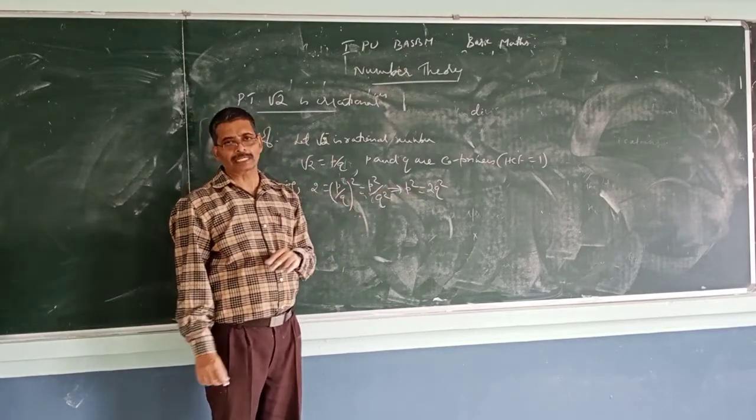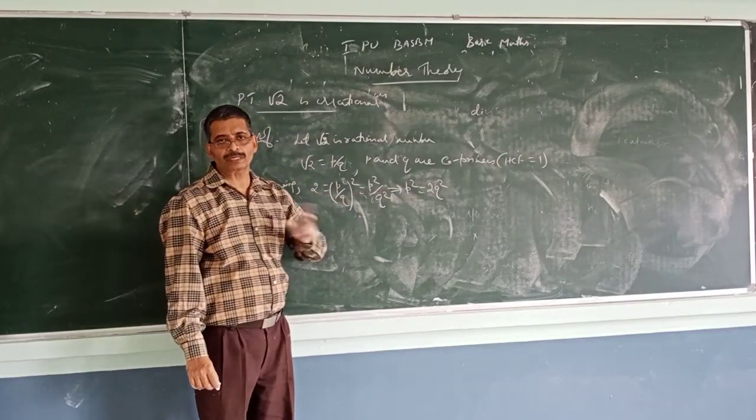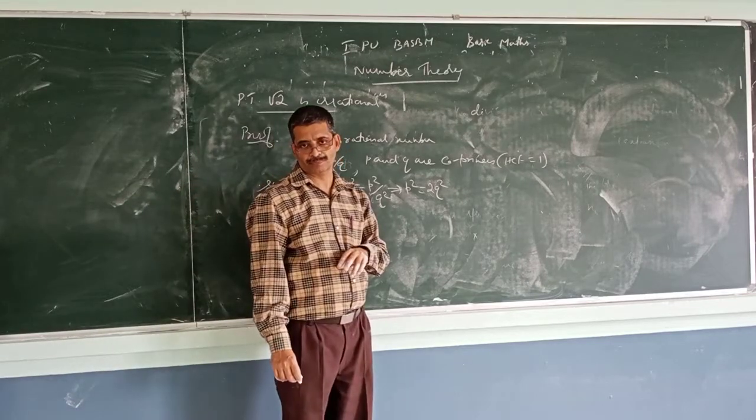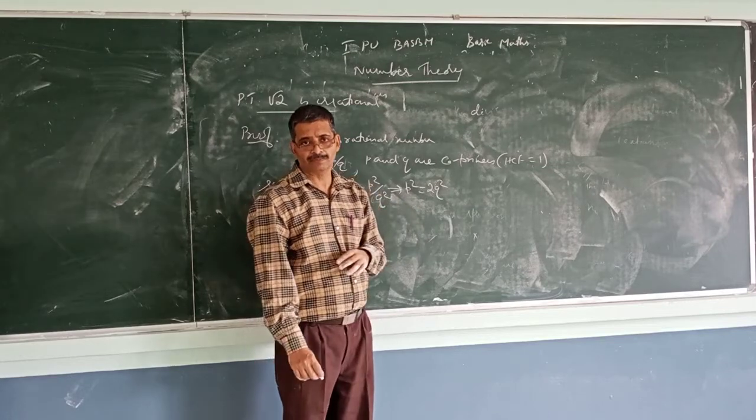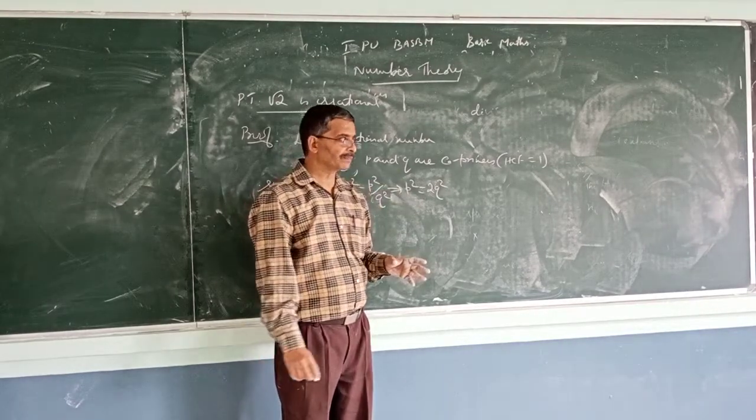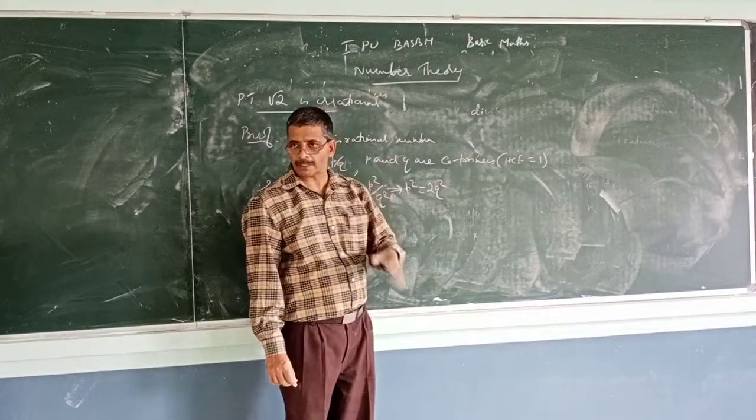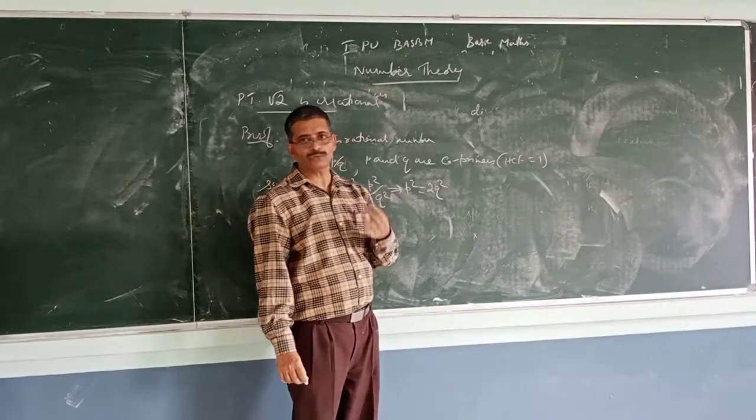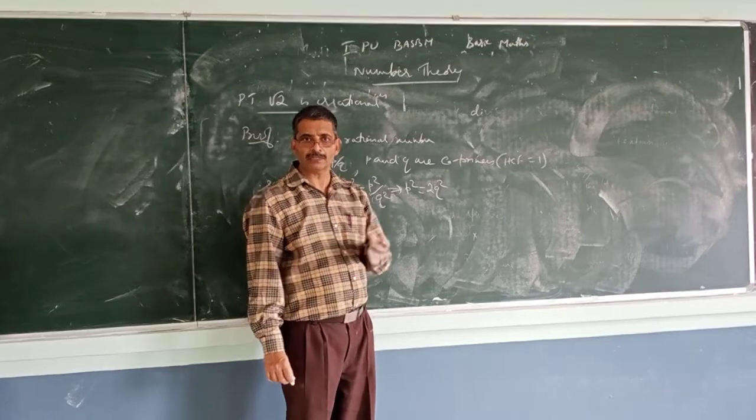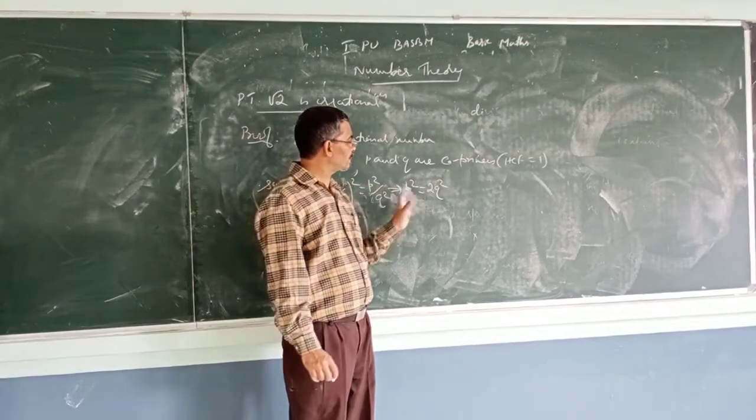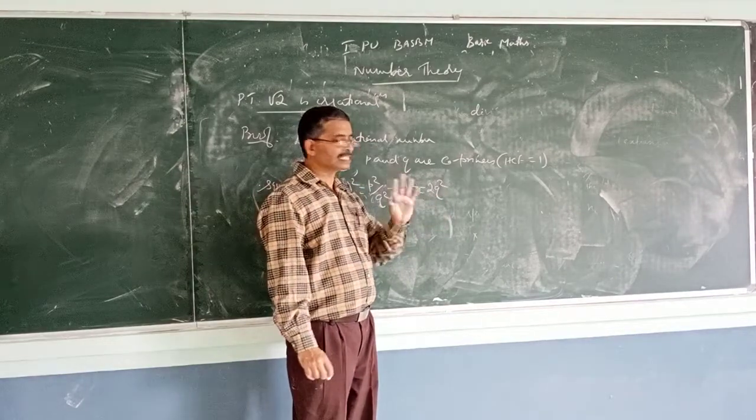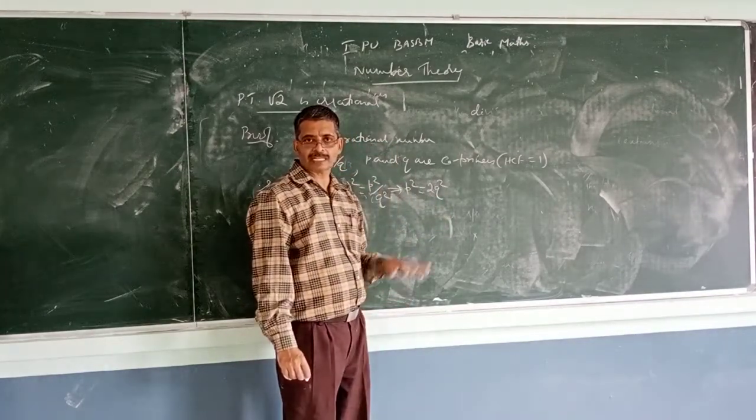So P square equal to 2 into something. That means it is an even number, because P and Q are integers. 2 into an odd number is even, 2 into an even number is even. See, 2 into 3 is 6, even. 2 into 4 is 8, also even. So whether you multiply an even number or an odd number, 2 into it is always even.